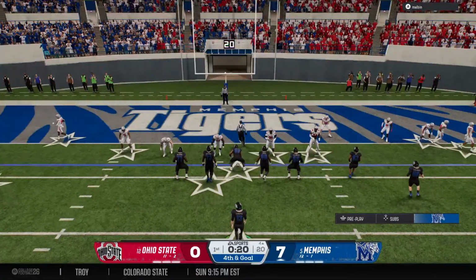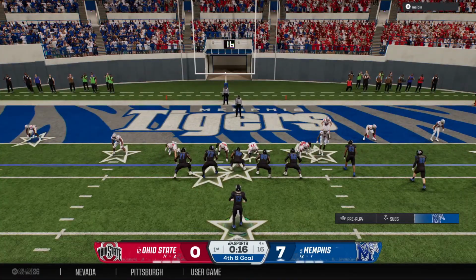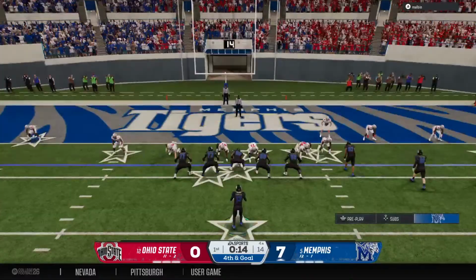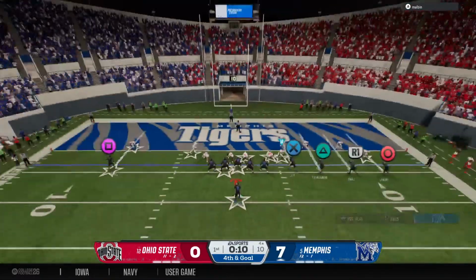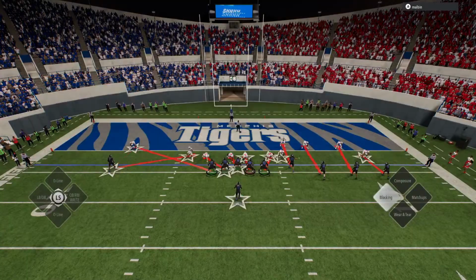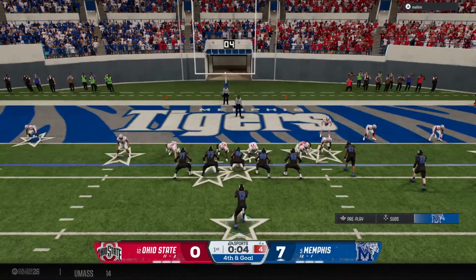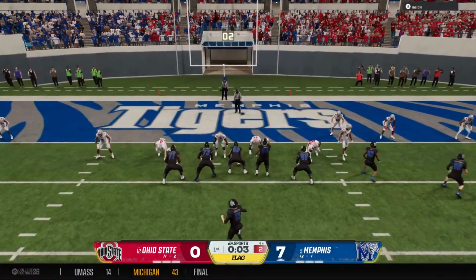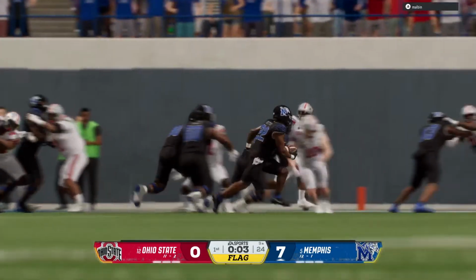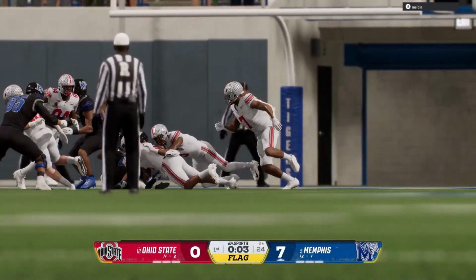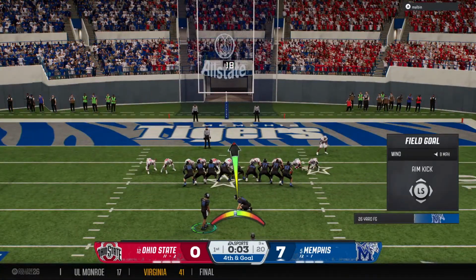They'll pass up the chip shot field goal. They'll go for it on fourth and goal from the 4. Now, that player moved a little bit too early. It's a false start. And the head coach will decide to accept the penalty and take the yardage. The decision is not to go for it on 4th down. Here comes the field goal team.